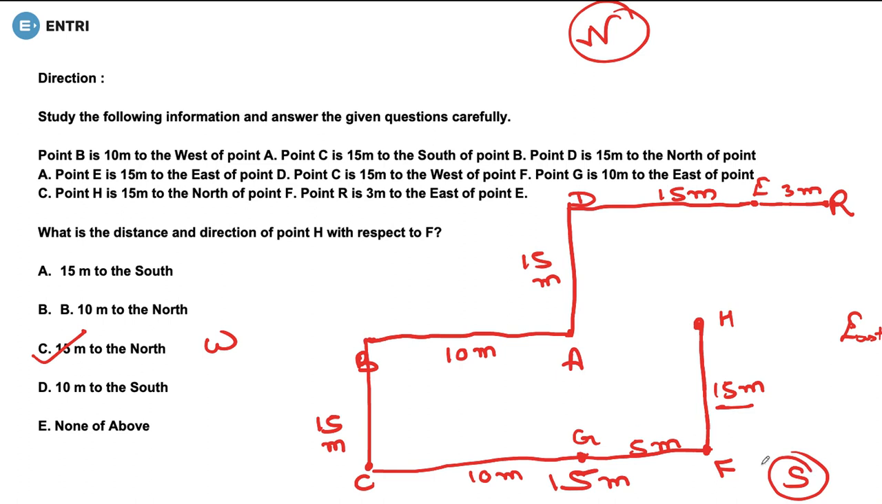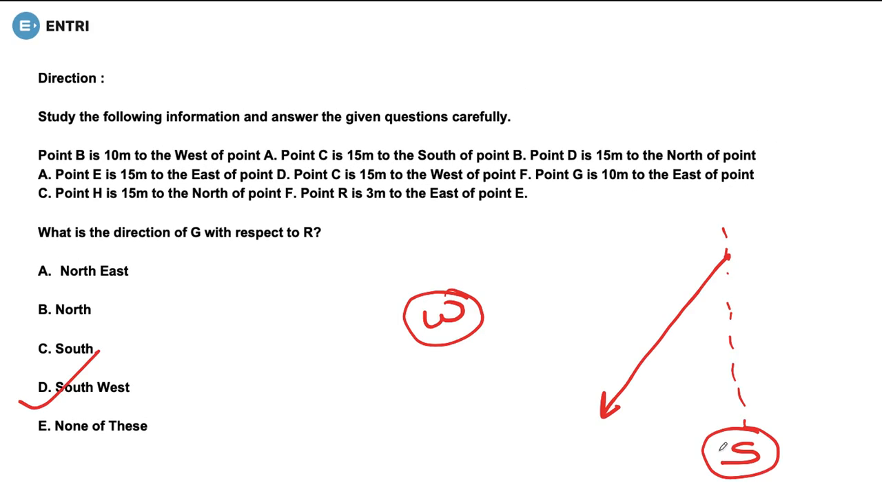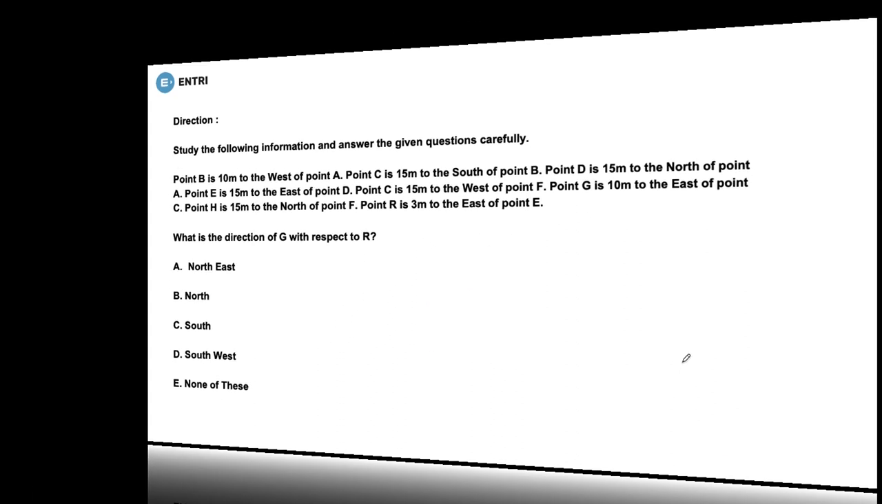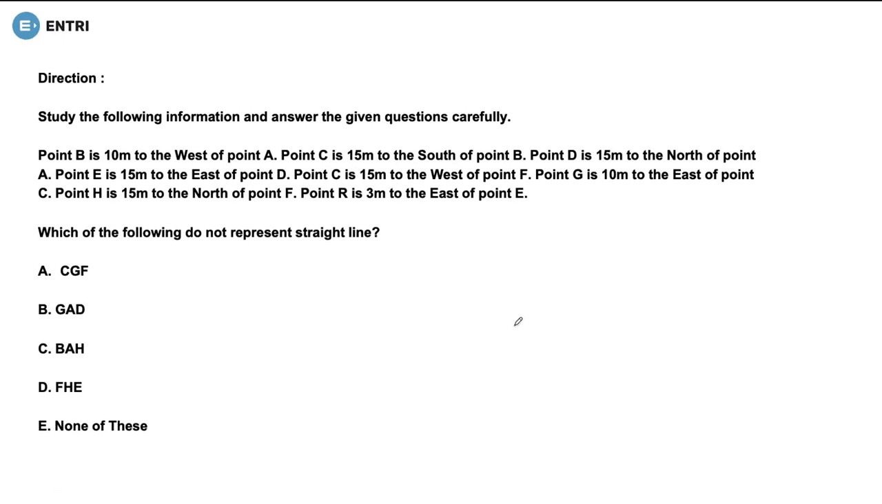So the correct answer would be what? Southwest. So the correct answer is southwest. That is option number D. Let's move on to the next question. The next question is, which of the following does not represent a straight line?